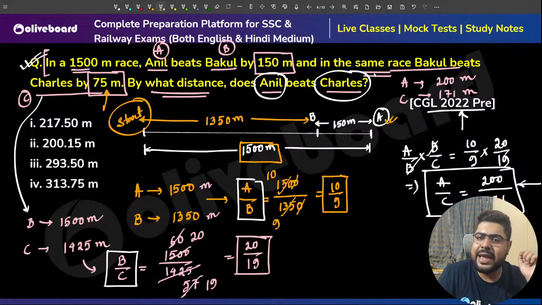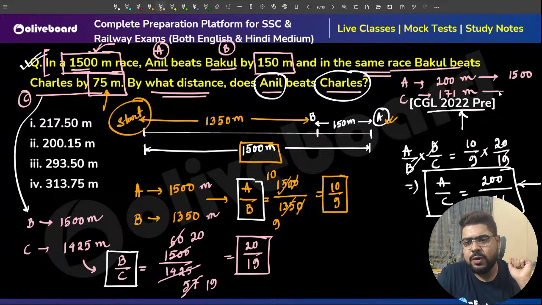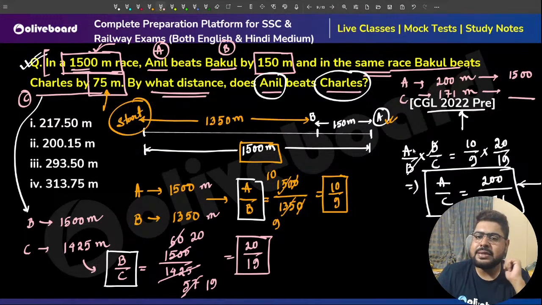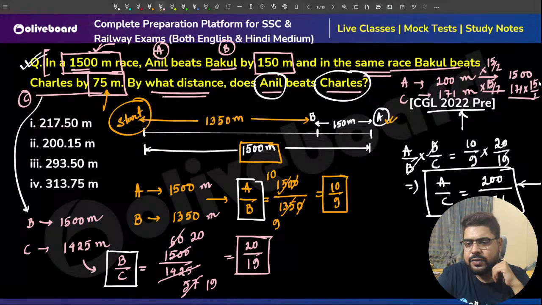Now, by what distance will A beat C? Now they are not mentioning any particular distance. That means we are talking about the initial race distance of 1500 meters. So by the time A goes 1500 meters, I need to figure out how much distance C will go. So 200 into 15 by 2 is 1500. So multiply the same factor 15 by 2 here as well. So that means 171 times 15 by 2. So it is 171 times 7.5.